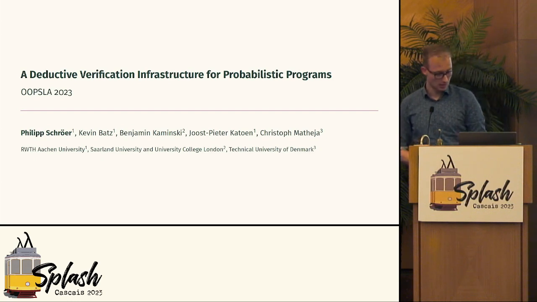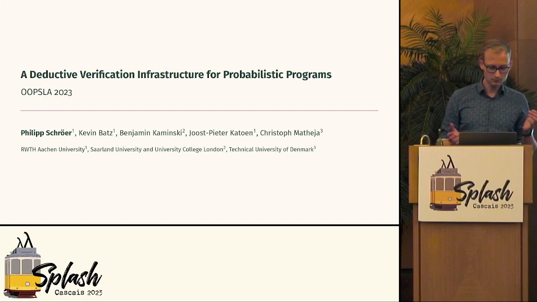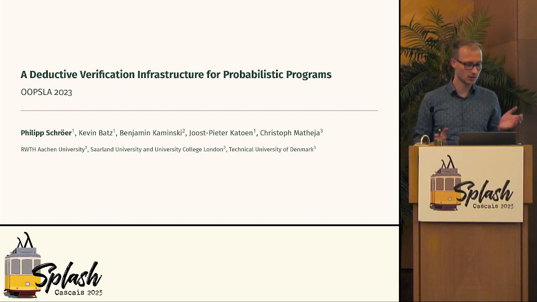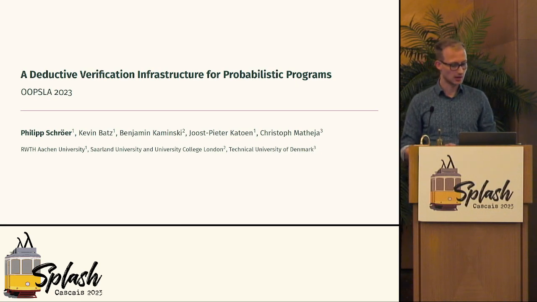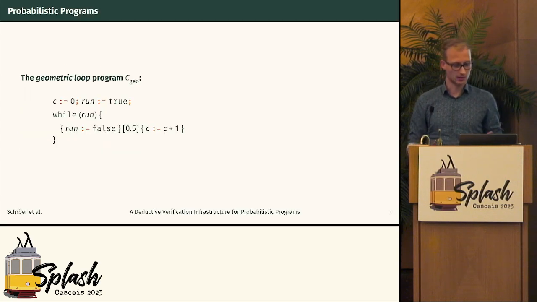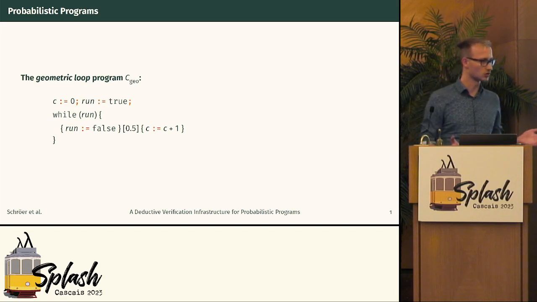Thanks. Yeah, thank you. So I'm Philipp, and I'm going to talk about our new verification infrastructure to verify probabilistic programs. This is joint work with Kevin Batz, Benjamin Kaminski, Joost-Pieter Katoen, and Christoph Matheja. So let's start with a simple probabilistic program. This is what we call the geometric loop program.